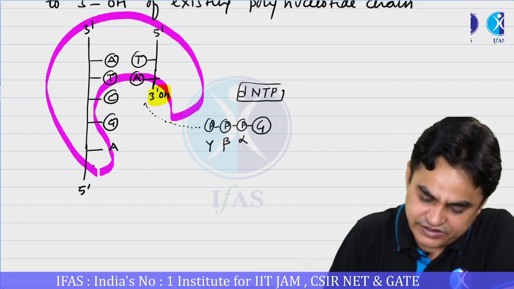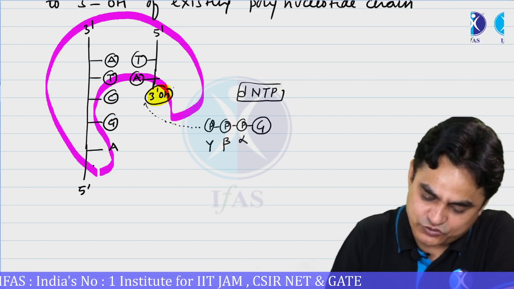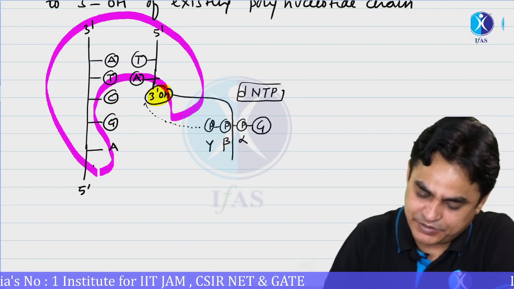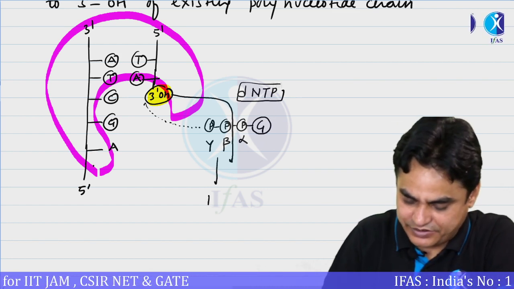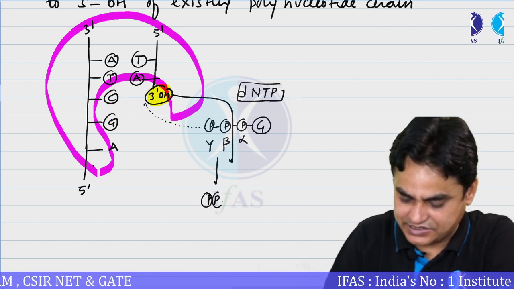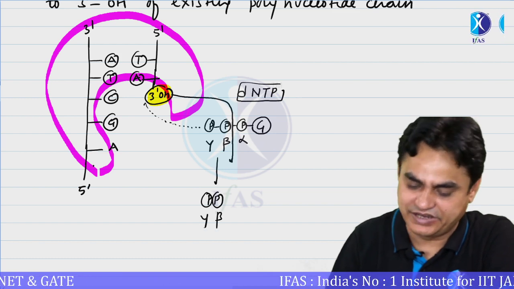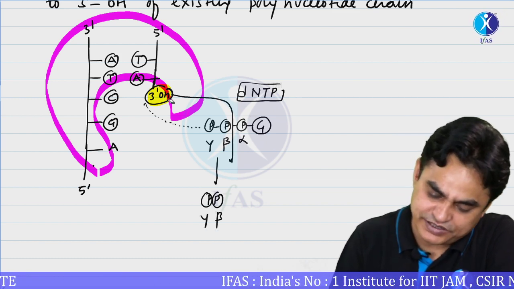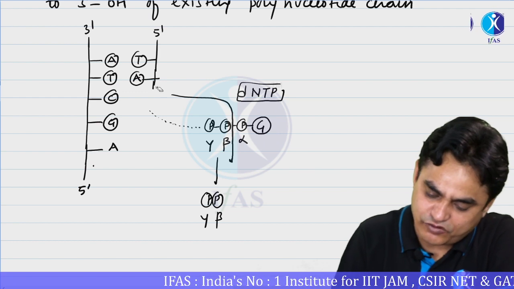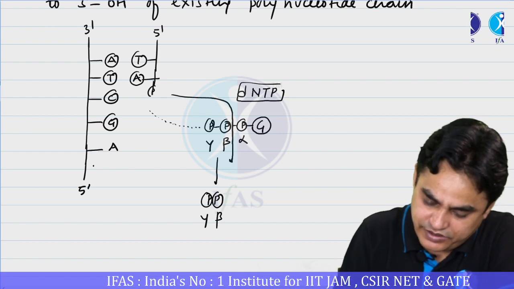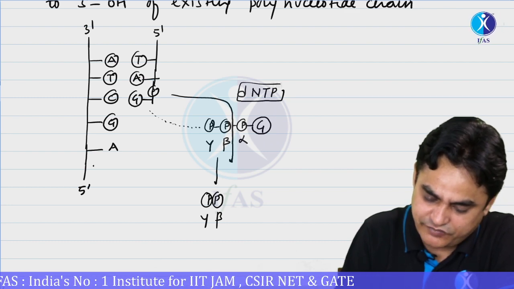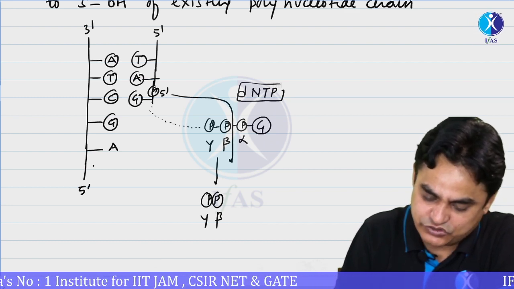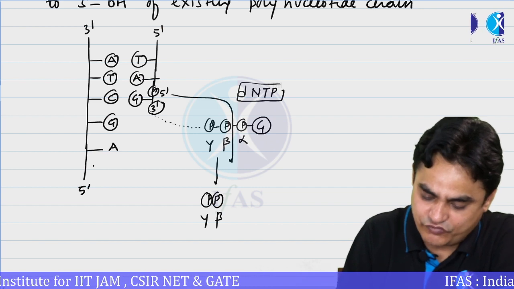When it enters over here, this 3' OH group is going to attack the alpha phosphate. The pyrophosphate would be released, that is beta and gamma phosphate would be released, while the alpha phosphate will become a part of the phosphodiester bond, and one more nucleotide will be incorporated over here, that would be guanine, whose 5' end has linked, but its 3' end would be again free.